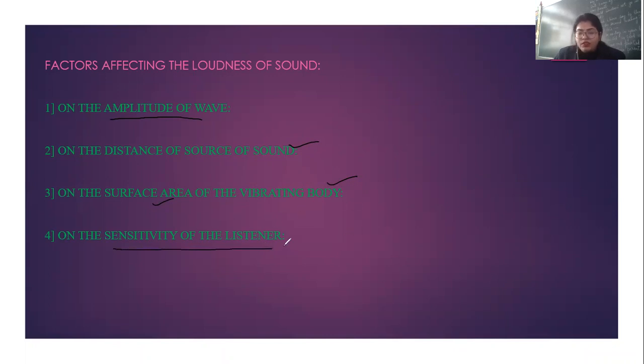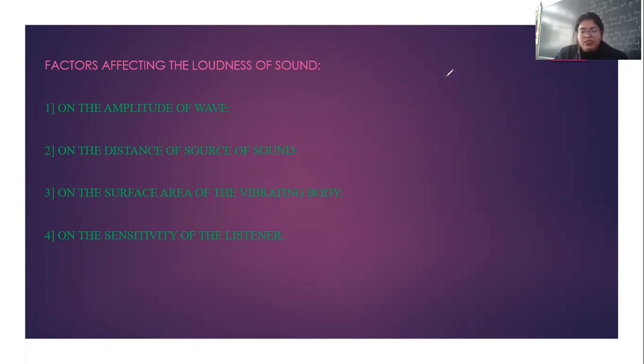Next is sensitivity of the listener. The loudness of the sound actually depends on the sensitivity of the ears of the listener. For some people, a loud sound becomes noisy, but for some it is not. So a given sound may appear loud to one listener, but not so loud to another. So we can say that the loudness is directly proportional to the square of its amplitude.